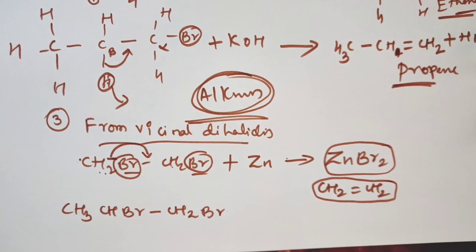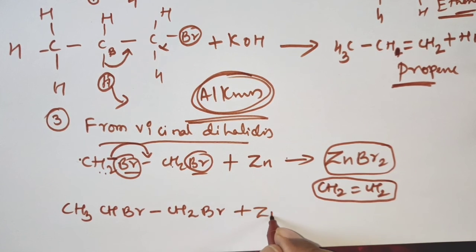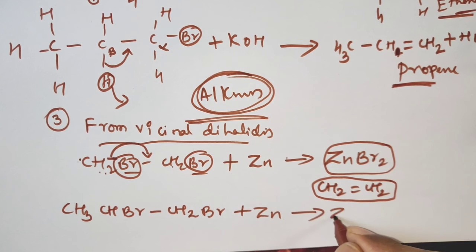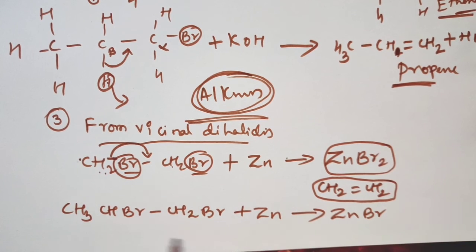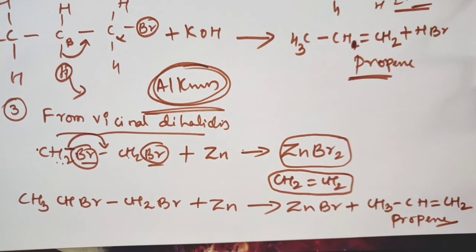When you add zinc, it will be converted to zinc bromide and it will produce propene, CH3 CH double bond CH2. So this is propene. Clear? From vicinal dihalides we have converted into propene.